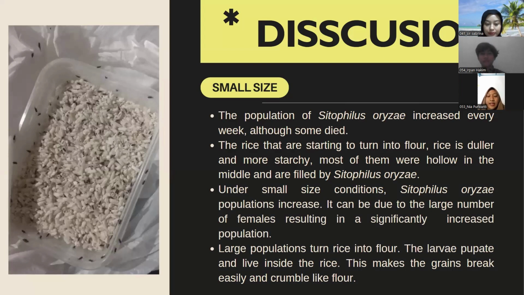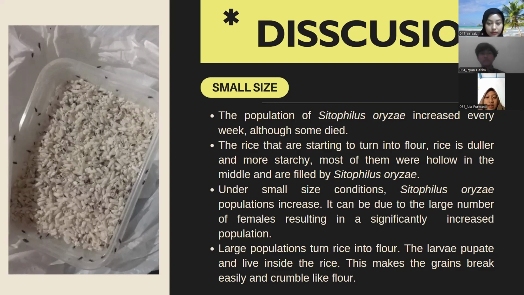So we can say that in the small size, the population of Cytopilus oryzae increased every week, although some died in some weeks. But overall, the population increased, and the rice started to turn into flour. The texture of the rice is duller and more starchy, and most of the grains were hollow in the middle and filled by the Cytopilus oryzae inside.